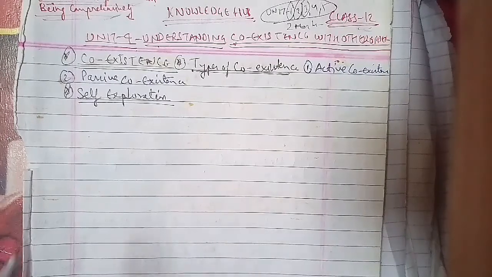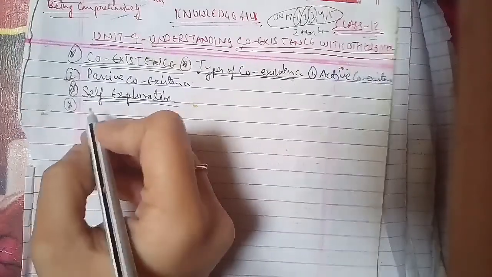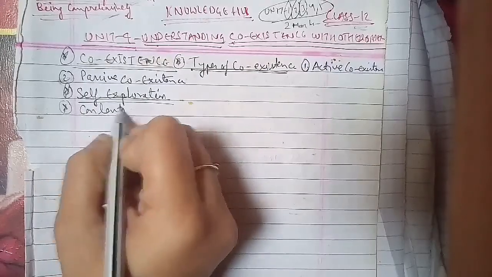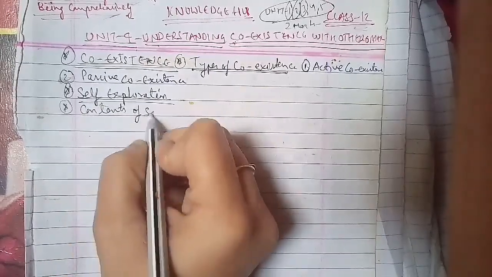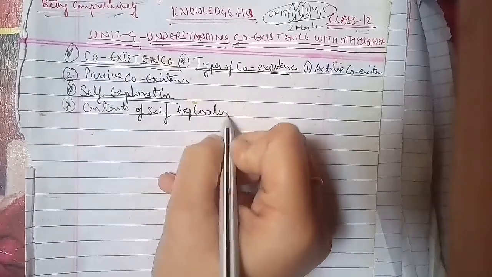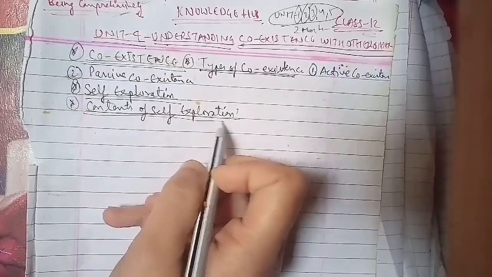There are two basic contents of self-exploration. The first is desire or goal. The second is program.